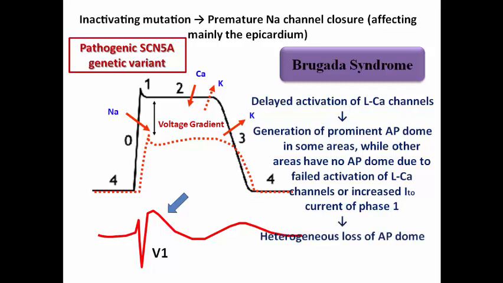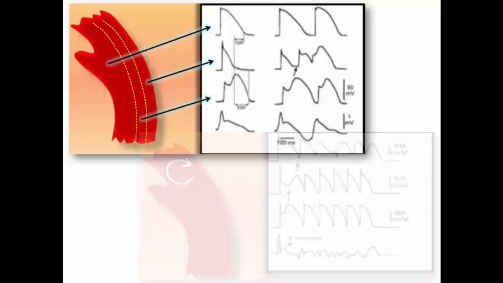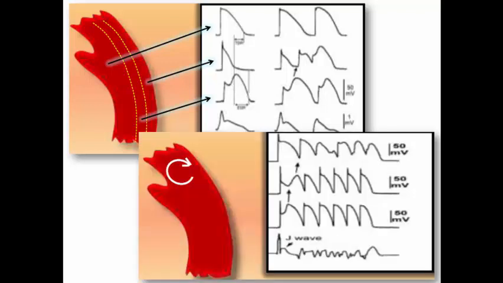This results in heterogeneous loss of the action potential dome, resulting in phase 2 reentrant circuits due to voltage gradient between certain areas. As we see in this diagram, there is a prominent voltage gradient between certain sites in the heart. The epicardium is the main area to be affected due to failed activation of sodium channels, and other areas may have an action potential dome, as we can see here. This results in voltage gradient and phase 2 reentrant circuits that can result in VT or even VF and sudden cardiac death.